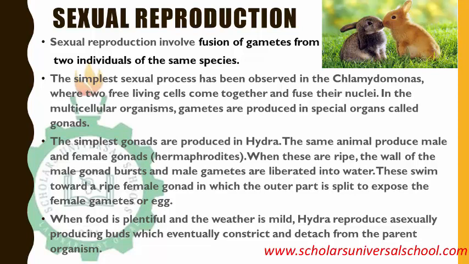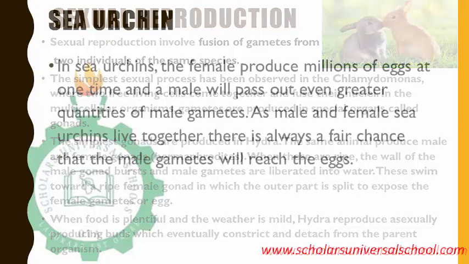When food is plentiful and the weather is favorable, hydra can also reproduce asexually by producing buds, which eventually detach and form another organism. So we see that the simplest form of sexual reproduction, in which we have production of gametes from the gonad, is found in the hydra. Unlike the Chlamydomonas that we just said fuse together. So gamete production from the gonad is first noticed in hydra.